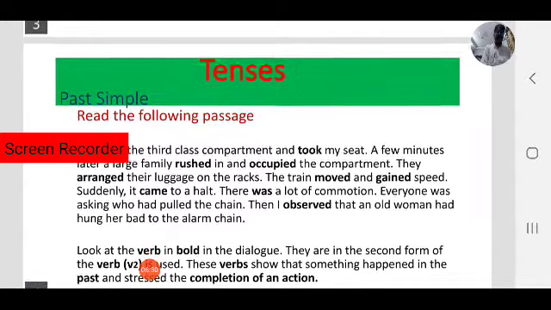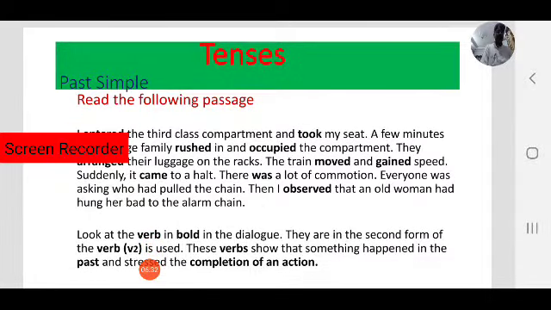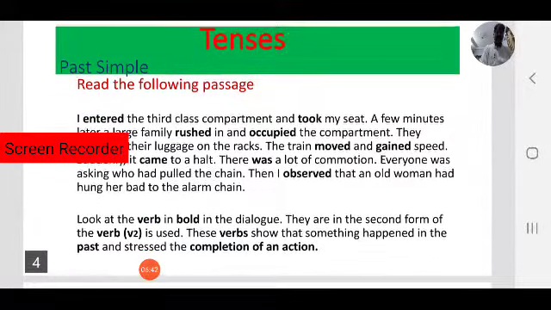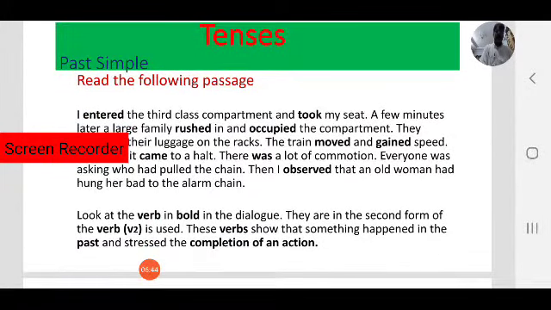Before that, a small activity or exercise. Read the following passage. I entered the third class compartment and took my seat. A few minutes later, a large family rushed in and occupied the compartment.